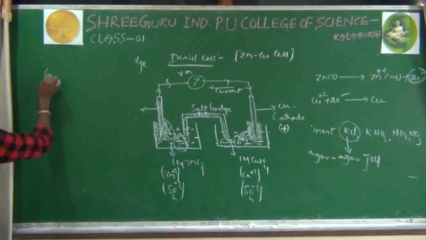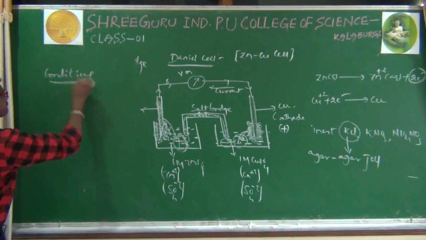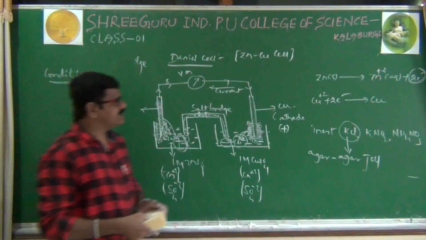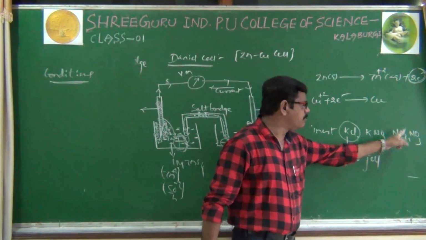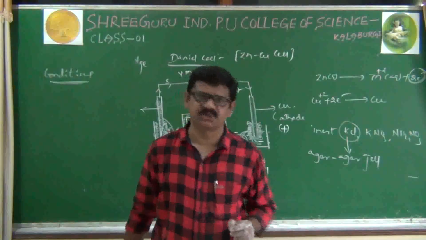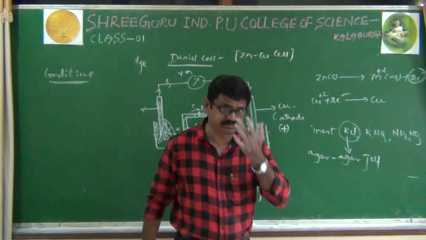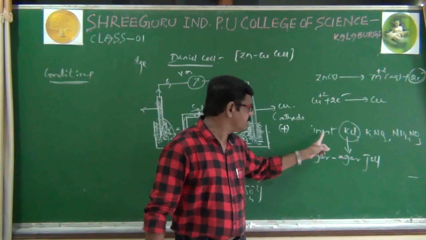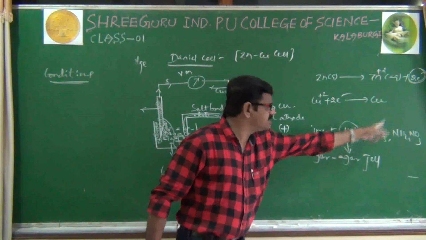Next, conditions for the electrolyte. Here we have filled specific electrolytes like KCl, KNO3, ammonium nitrate, and that too inert electrolytes. There are two things: why we have to use an inert electrolyte, and why specifically these electrolytes only.